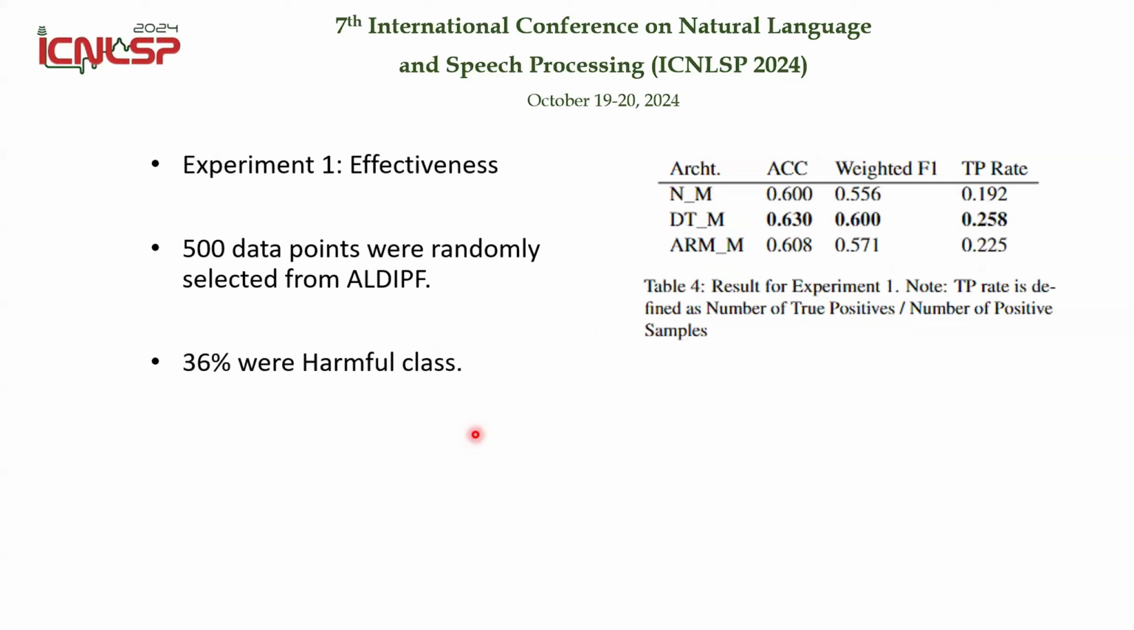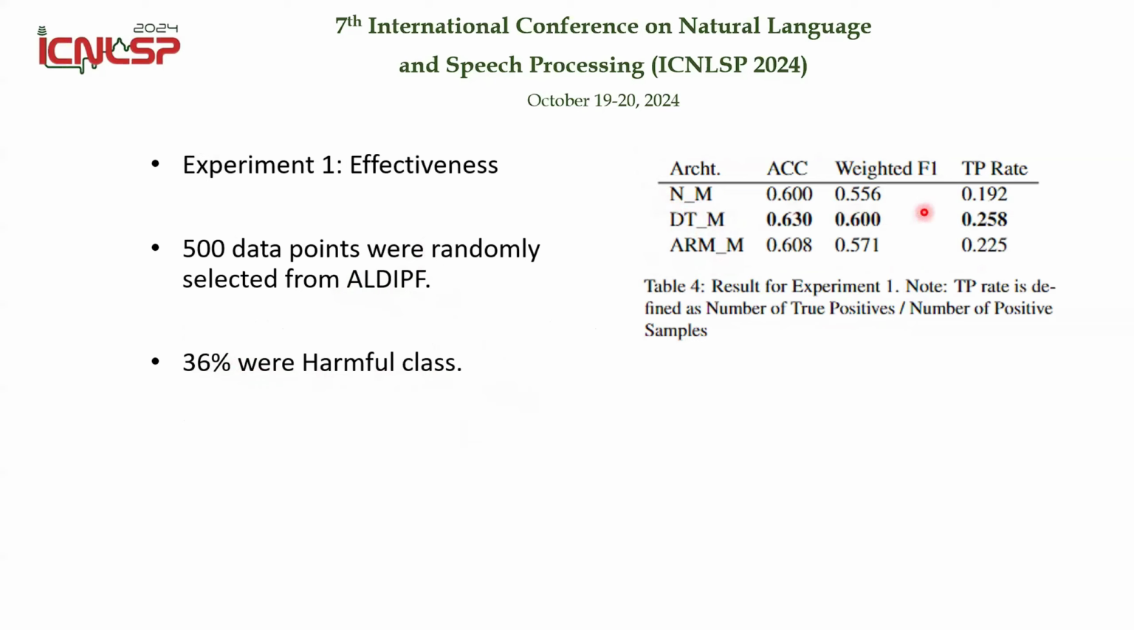So here is our first evaluation. It's about the effectiveness. We randomly select 500 data points from our data set, and 36 of them were harmful class. In terms of the results, DT means the decision tree large language model, ARN means the association rule mining model, and the top one is the out-of-box large language model.